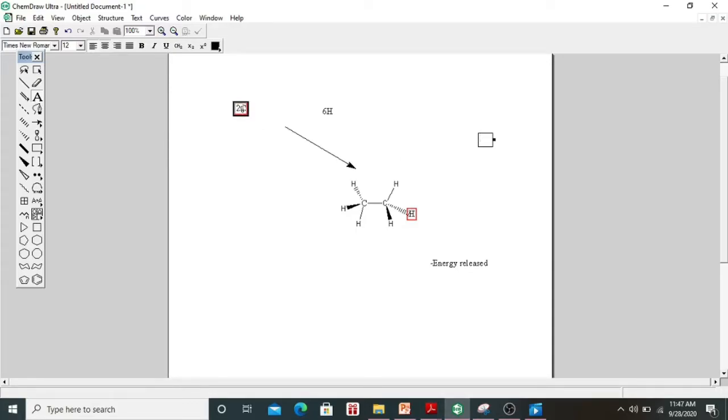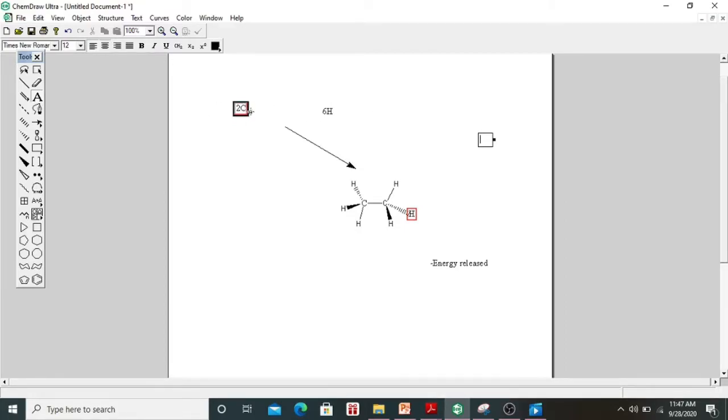So for example, if you have two carbons and six hydrogens, when these two carbons and six hydrogens link together to form a bond, they actually form ethane. Okay, so this ethane is actually more stable than being alone, than being two carbons only and six hydrogens.